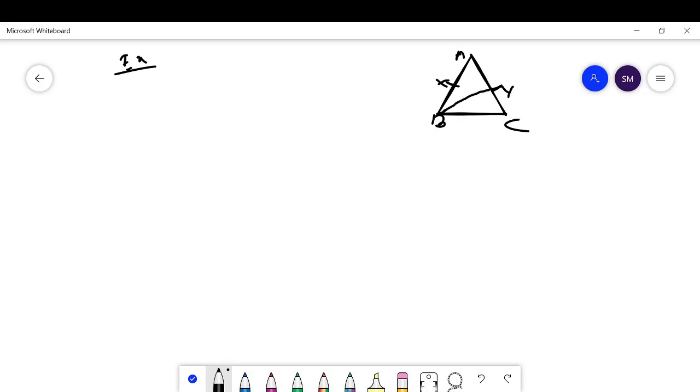Then join BY and CX. Here this is X, this is Y. What are the conditions given?